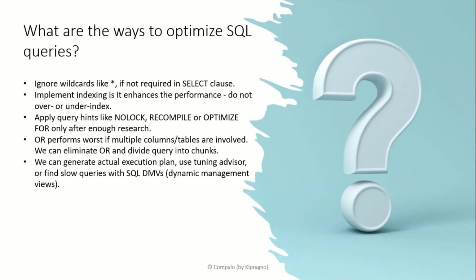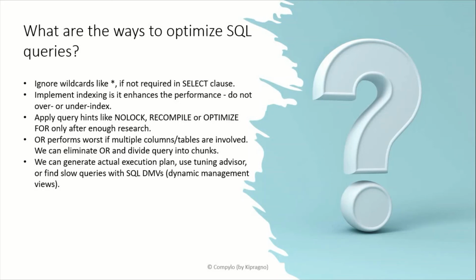Now, what are the ways to optimize SQL queries? There are assorted ways, like ignore wildcards like asterisk if not required in the select clause. Implement indexing as it enhances the performance, but do not over or under index. Apply query hints like no lock, recompile, or optimize for only after enough research.